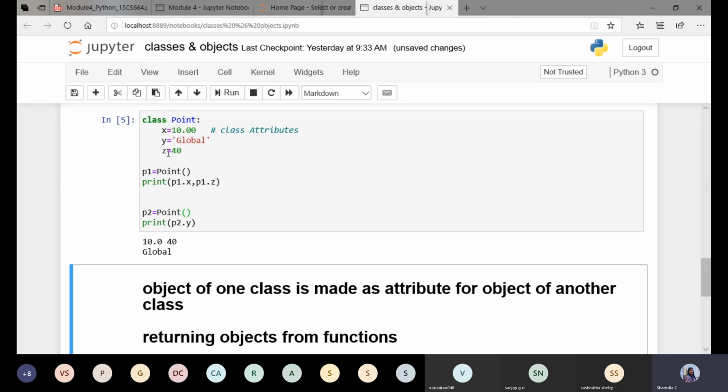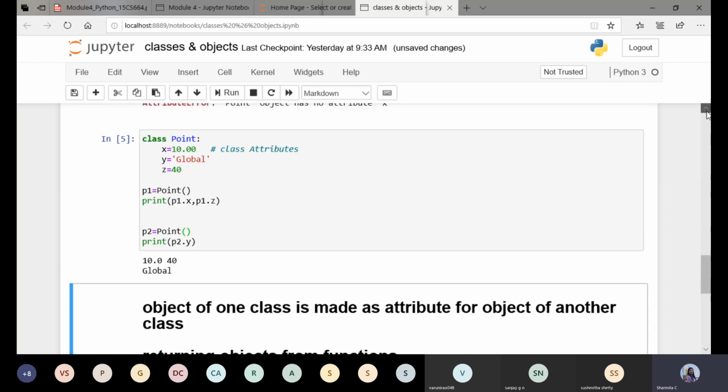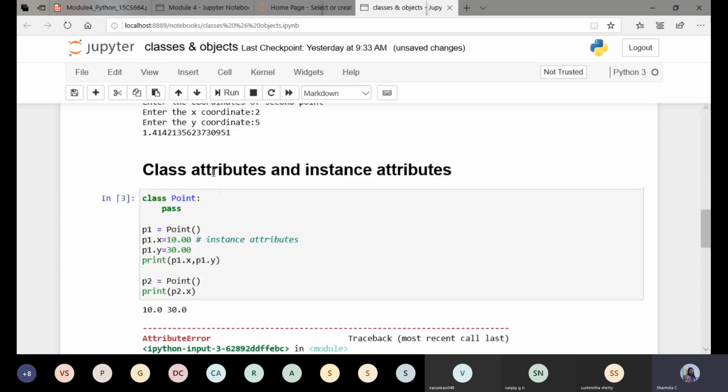Any attributes declared within the class are common to all the objects of that class. This is the difference between class attributes and instance attributes.